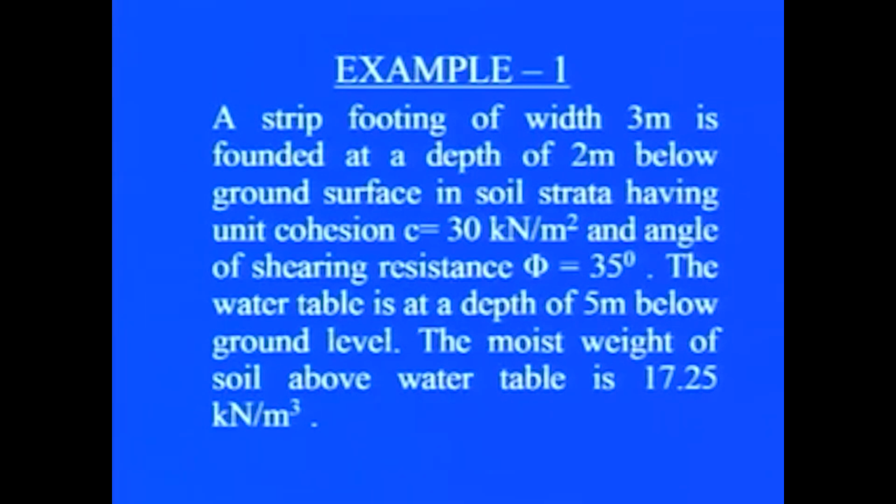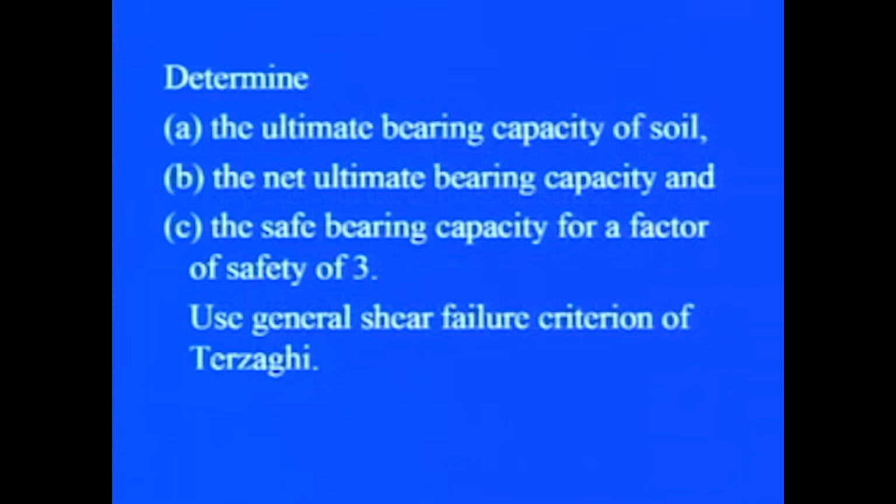The moist weight of the soil above the water table is 17.25 kilonewton per meter cube. Now, we will be using Terzaghi bearing capacity equation to determine the ultimate bearing capacity of soil, the net ultimate bearing capacity of soil and the safe bearing capacity of soil for a factor of safety equal to 3. In this case, the general shear failure criterion of Terzaghi has been considered.